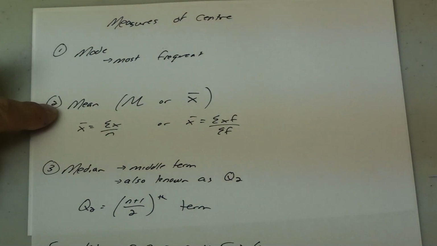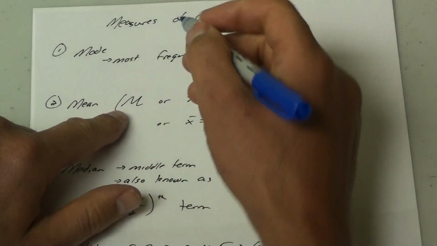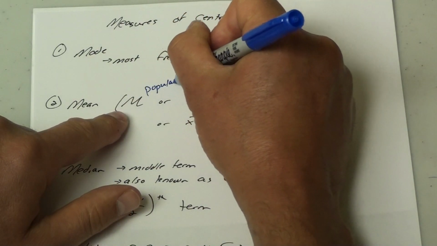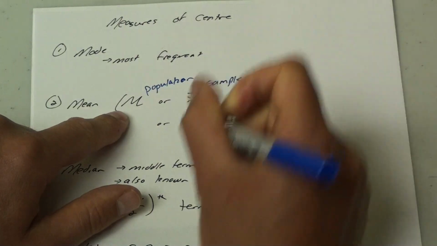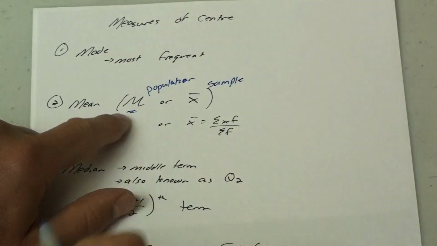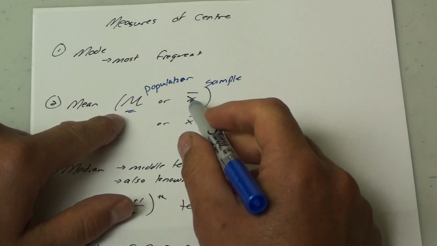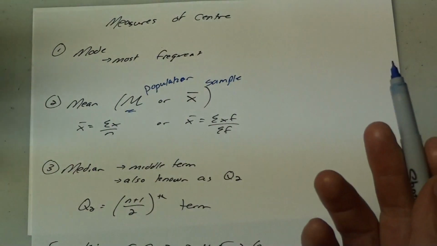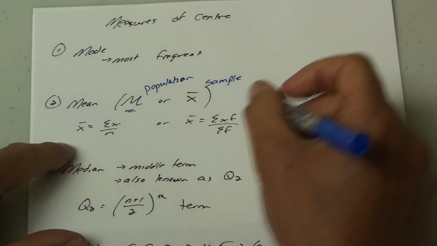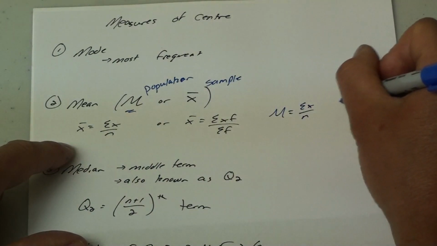The mean, also known as the average, has a couple of formulas that work with it. The first thing is you want to determine whether it's a population or if it's a sample that it came from. And if it's a population, mean is denoted by the Greek letter mu. If it's a sample, it's an X with a little bar on top of it. So you have two different formulas. They can also be written for mu as well. Same formulas.